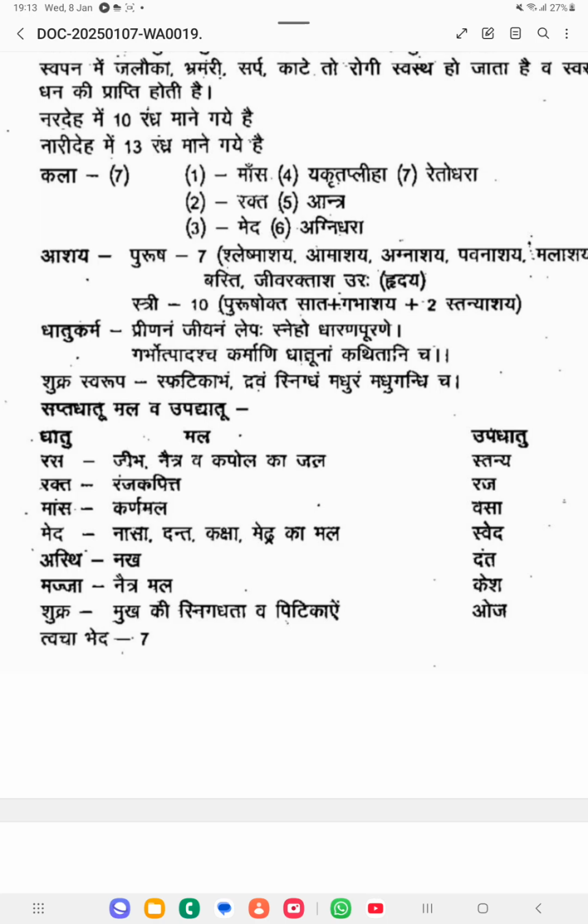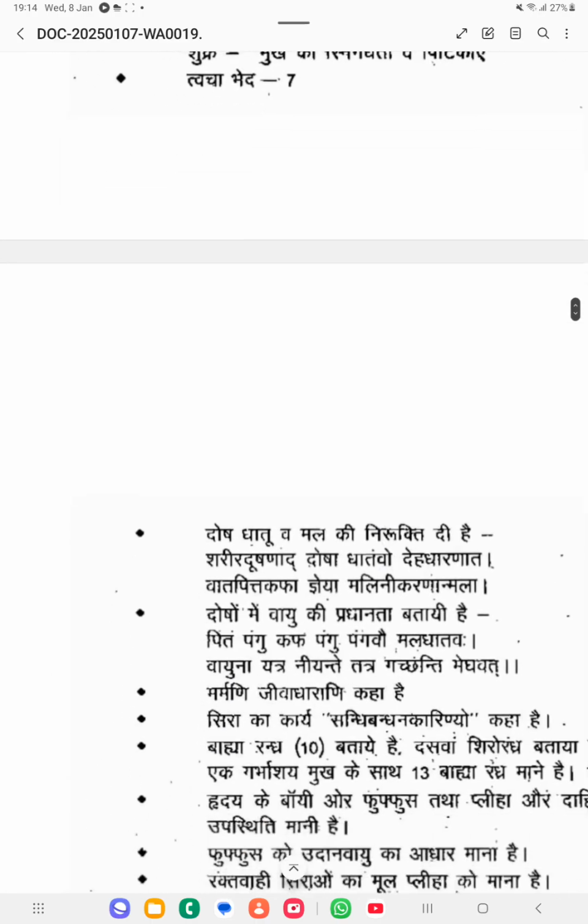Okay, then Upadhadu. What are the Upadhadu? Upadhadu of Rasa is Stanya. Upadhadu of Rakta is Raja. Upadhadu of Mamsa is Vasa. Upadhadu of Medas is Sweda. Upadhadu of Asthi is Danta. Upadhadu of Majja is Kesha. Upadhadu of Shukra is Ojas. Okay, so these are the Dhadu, Mala and Upadhadu. Then Tvacha Bheda. Okay, the skin layers are 7 in number.